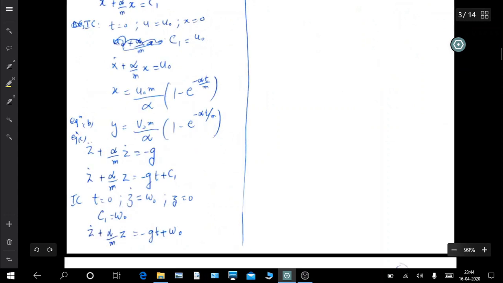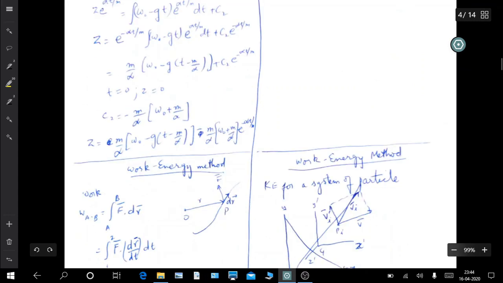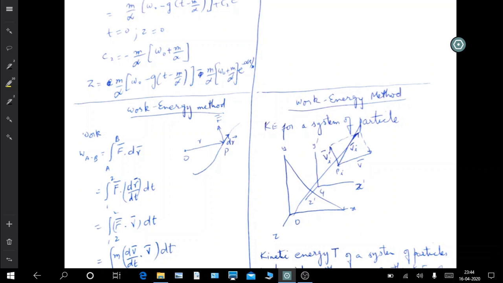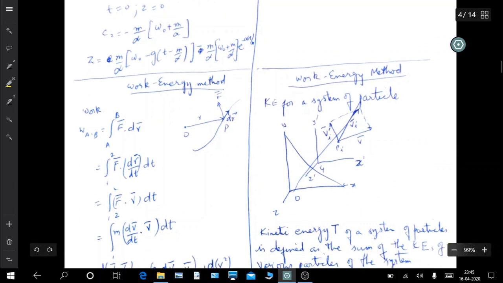Now there is another approach rather than the direct second law approach. The advantage of that approach is that we don't have to calculate the acceleration. Whenever we are using the second law approach, there is always a component of acceleration. But in this method, which is known as the work energy method, you don't have to compute acceleration.